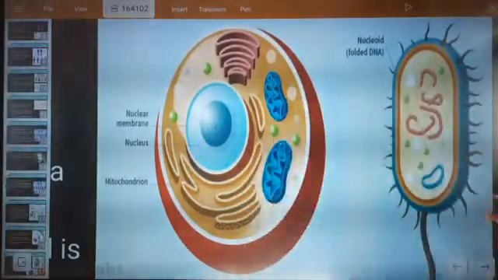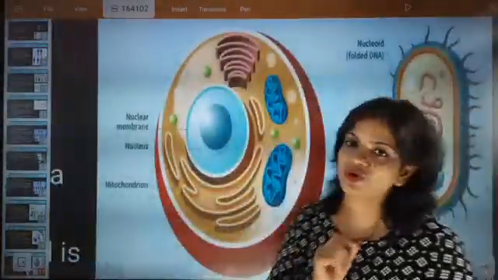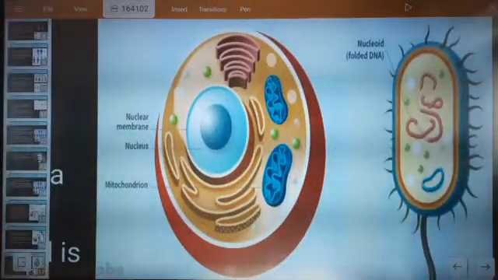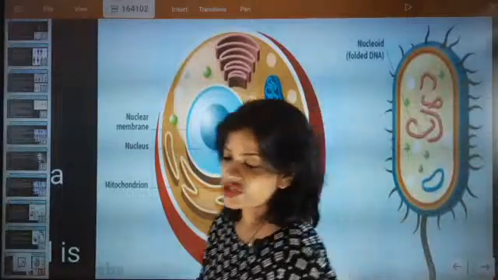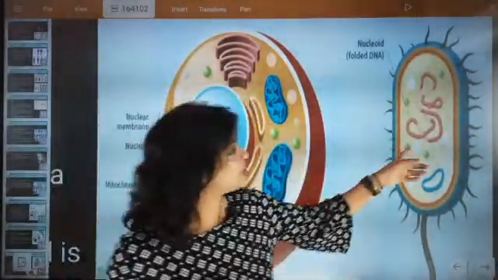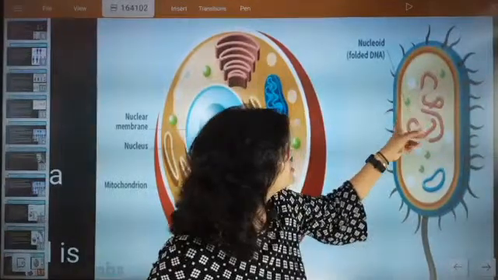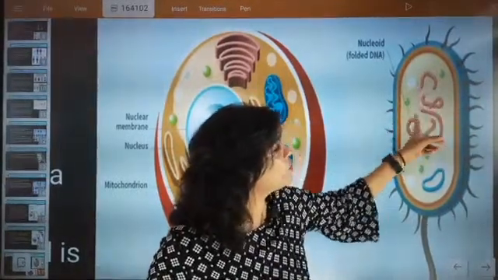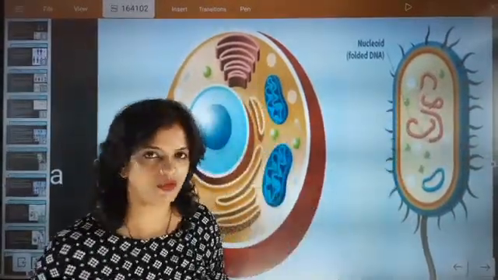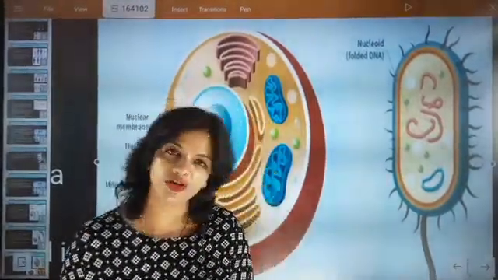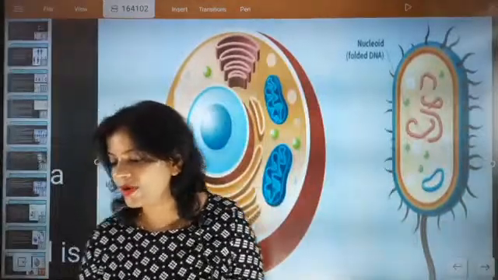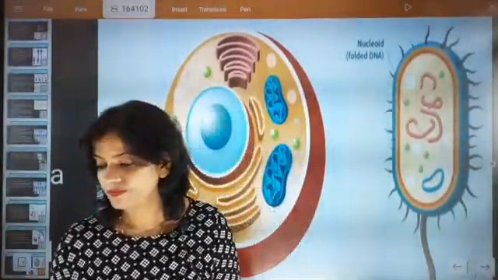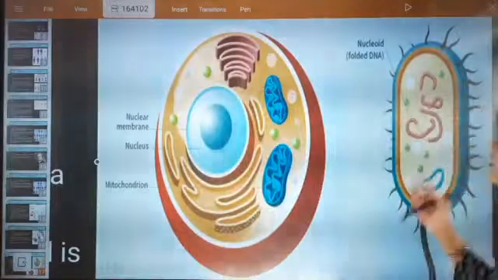But if somebody asks you about prokaryotes, you see here it is single coated, and there is no well differentiated boundary. These are nucleoids. These are folded DNAs, and they are nucleoids. They are not so well developed and not double coated. These are called nucleoids. Now I hope you have understood.